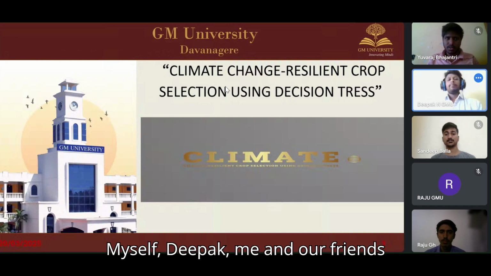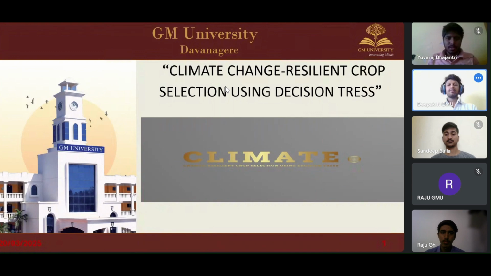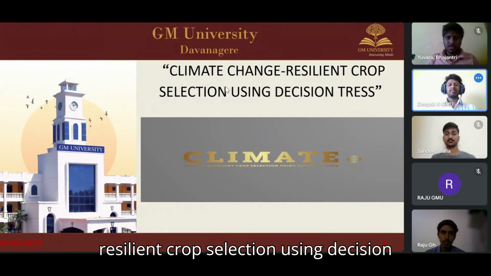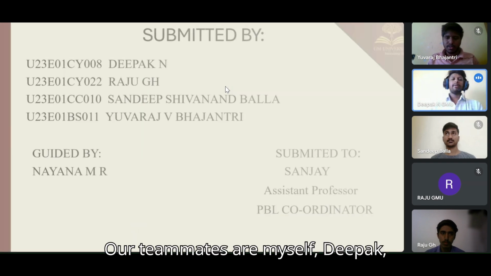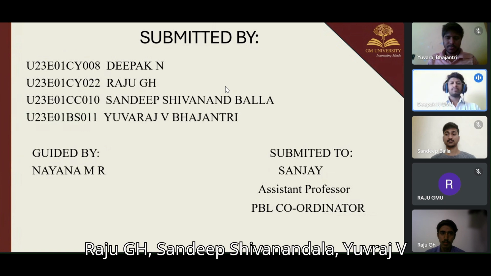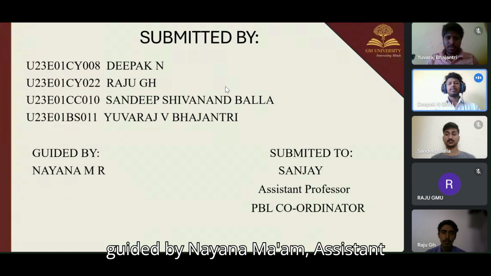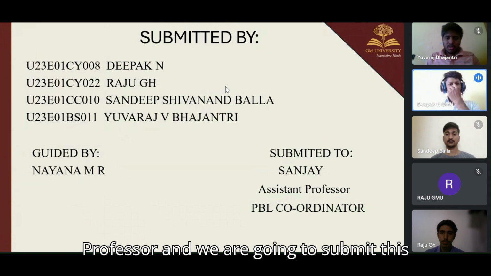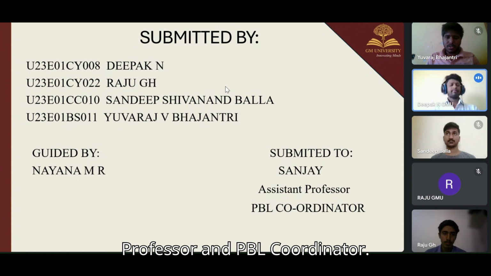Myself Deepak, me and our friends going to present about climate change resilient crop selection using decision trees. Our teammates are myself Deepak, Raju GH, Sandeep Shivanand Balla, Yuvraj V Bajantri. We are guided by Nayana ma'am, assistant professor, and we are going to submit this presentation to Sanjay sir, assistant professor and PBL coordinator.